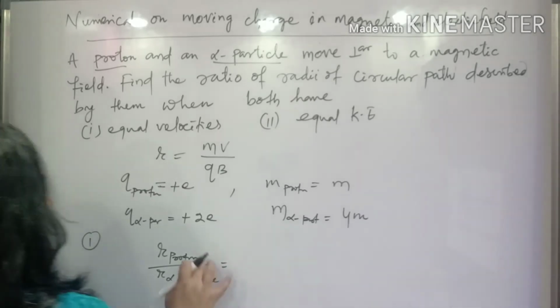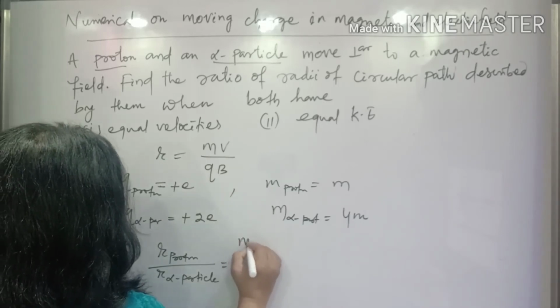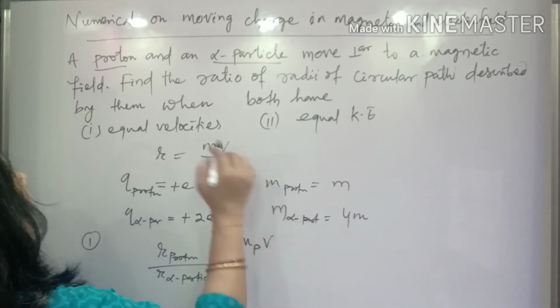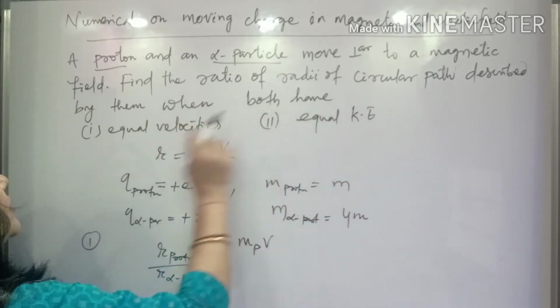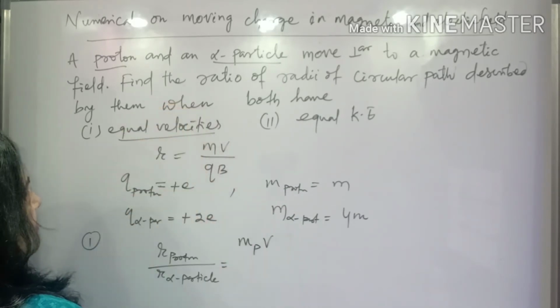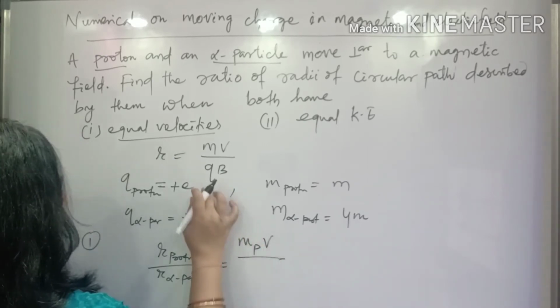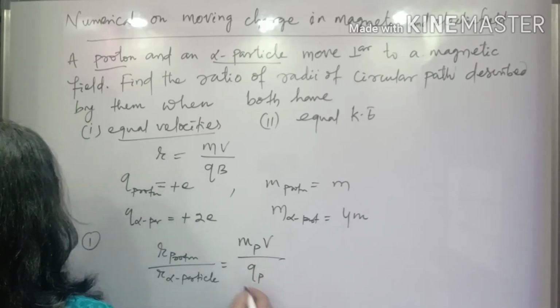Now this is for R, the formula is mv by qv. I'll write m as the mass of the proton, and its velocity, because here it is given: find the ratio of radii of the circular paths described by them when both have equal velocities. So in the first case, both have the same velocity, let it be v, divided by q, the q of the proton.